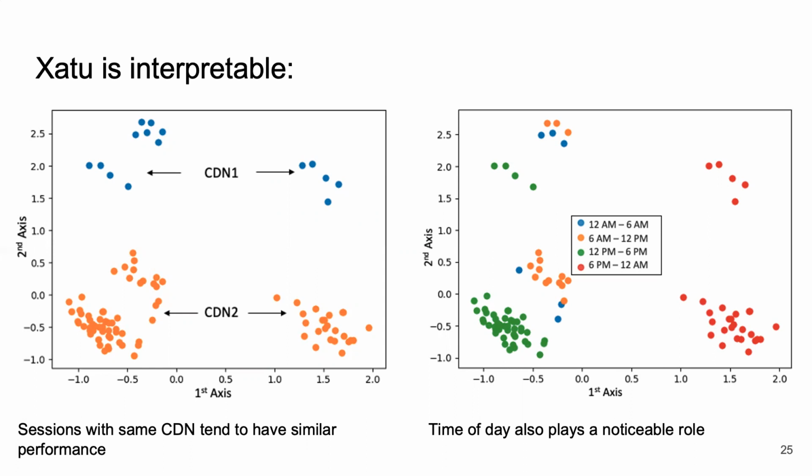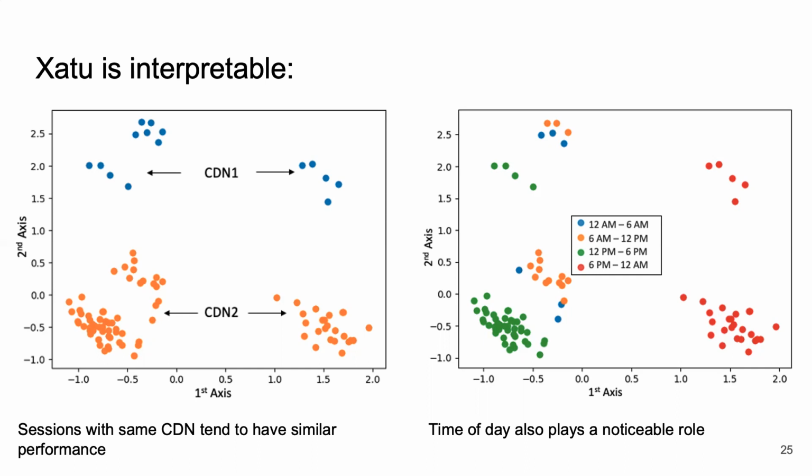These figures exhibit interesting patterns in terms of how these features further separate combinations within the same CDN and time of day. This points to the advantage of Xatu's neural network architecture, which facilitates interpretation of how static features are used.